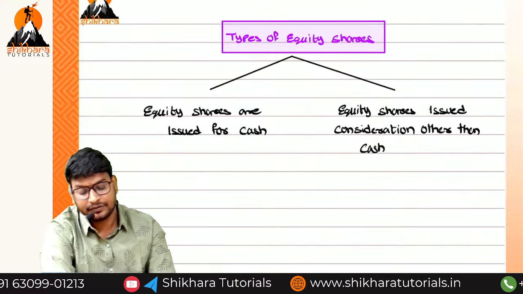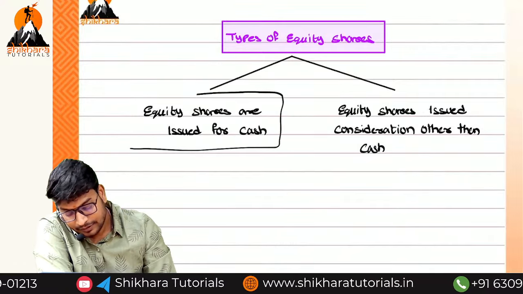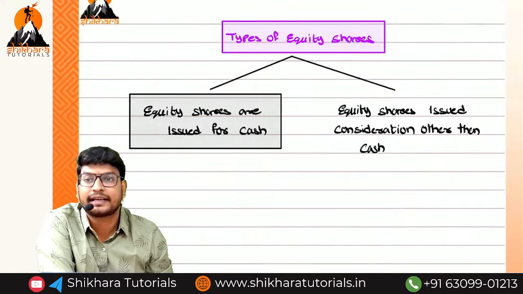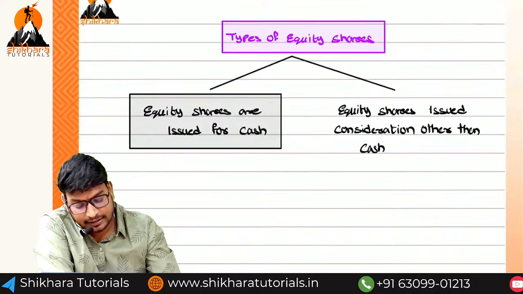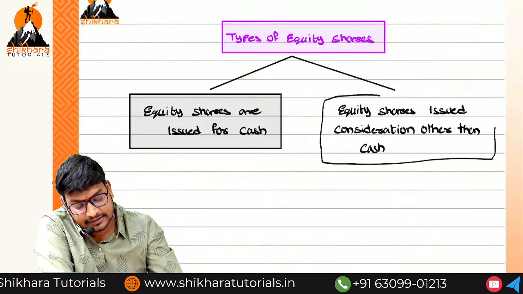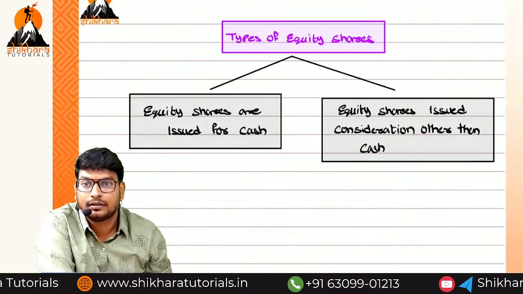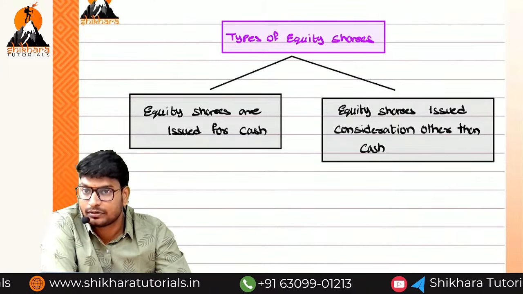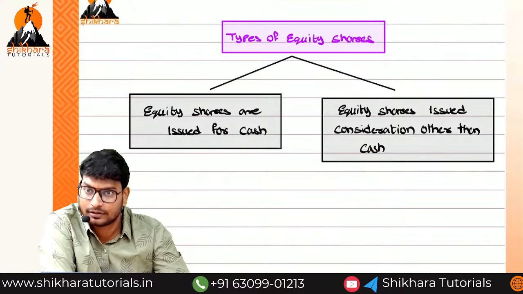So what is the meaning of this one? I think you understand the first one. We are going to issue the shares and the particular shareholder will pay the cash. It is called the normal type of equity share. What is the meaning of equity shares issued for consideration other than cash? Imagine we are purchasing one asset, but we are not paying the cash. We are issuing the shares. It is called equity shares issued for consideration other than cash.